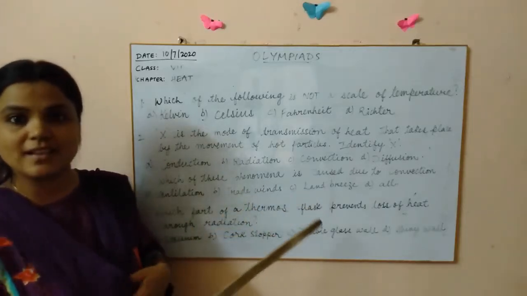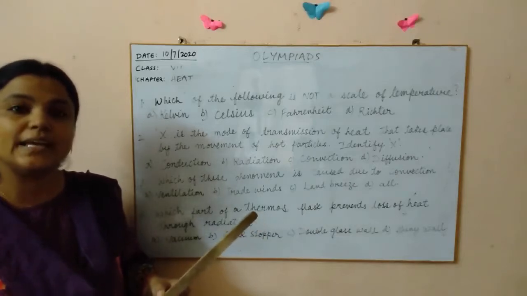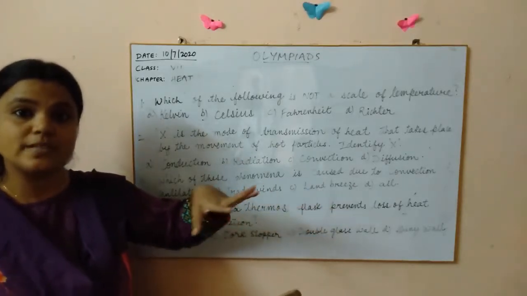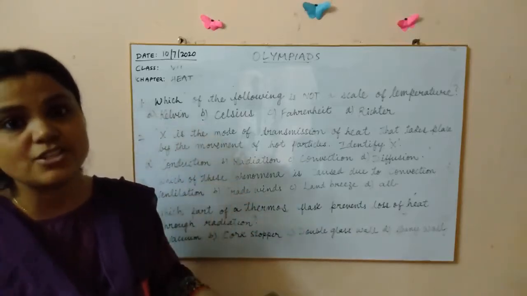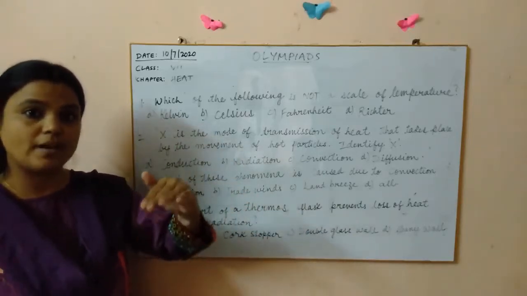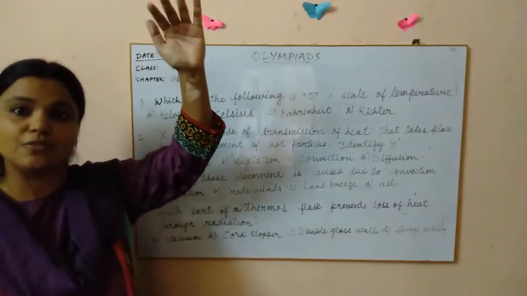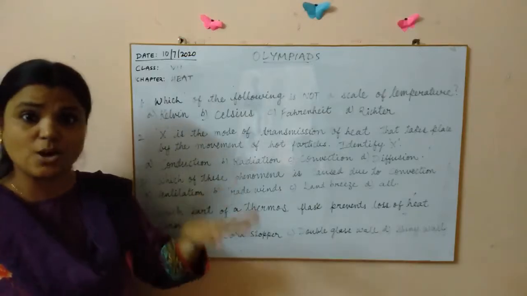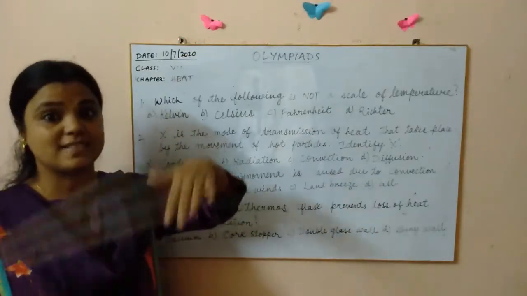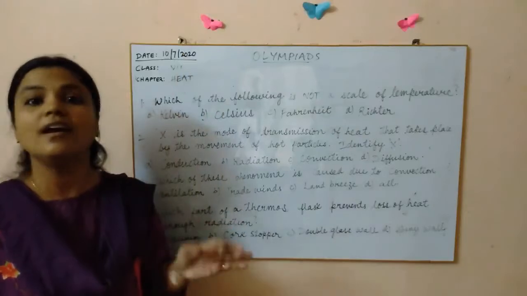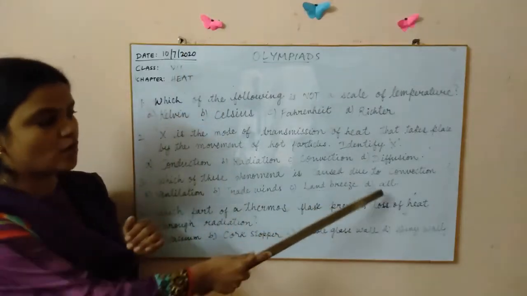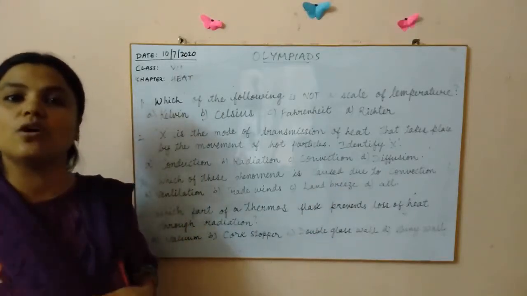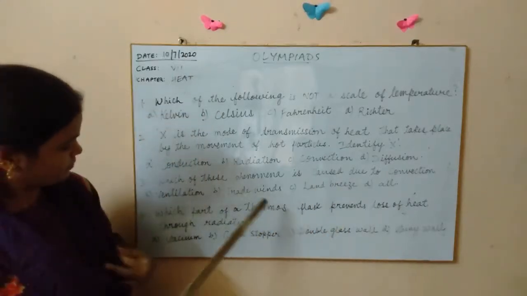Land breeze. We have seen this land breeze also. What happens during daytime? During night time, what happens? Comparatively, the sea is much warmer, right? So the warmer air from the sea rises up and the wind from land blows in. So that is nothing but called land breeze. Here also the convection current is set up. The convection is happening in the air. So that is also land breeze. So what should be our right option now? D. All these are the phenomena of convection.